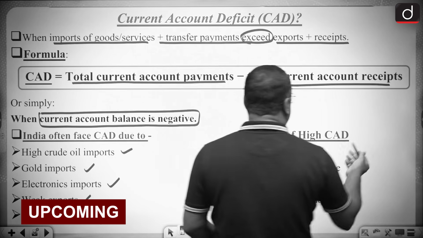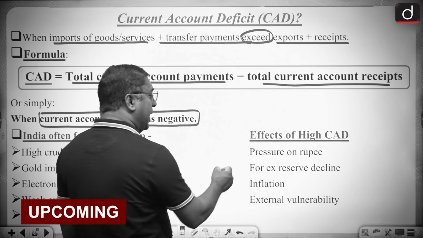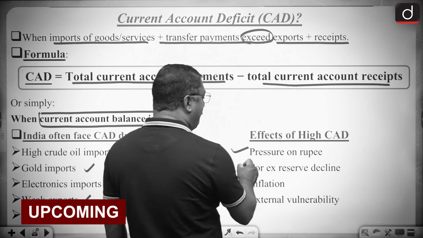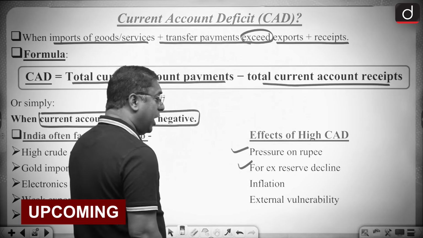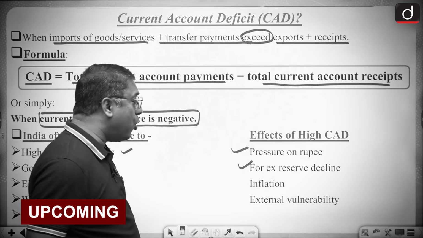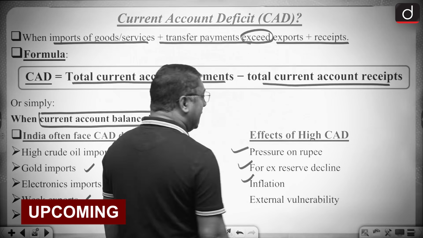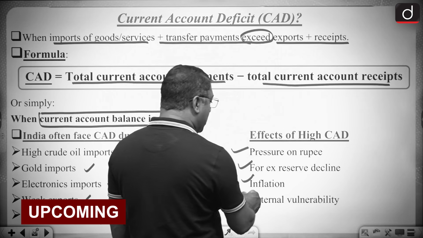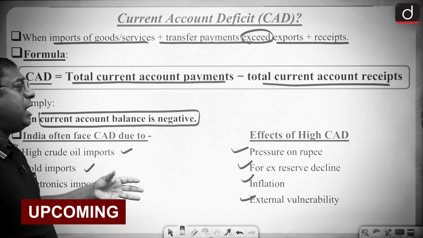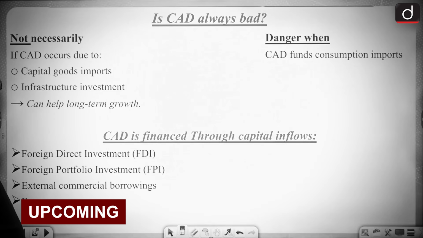And what is the effect when it comes to a high CAD? It puts pressure on the Indian rupee. Then the foreign exchange reserve will decline because we have to pay more and more for our imports. It can lead to inflation and also external vulnerability. These are the points they can ask you statement-based questions on. So that's why you should remember these points.